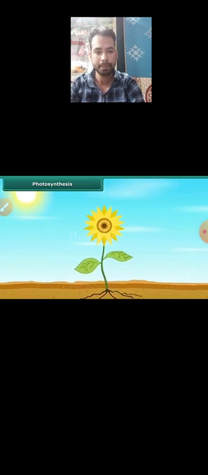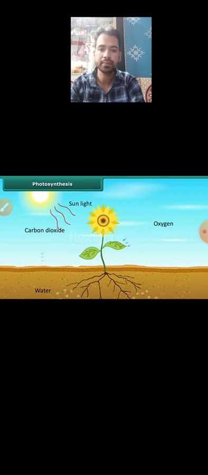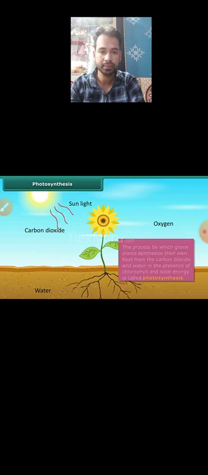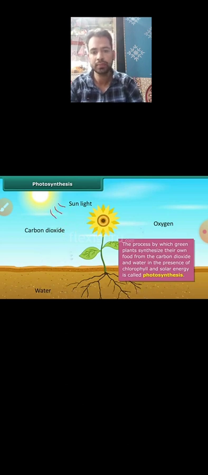As we know that green plants synthesize their own food. But do you also know that how they synthesize their own food? Actually, green plants make their own food by the process of photosynthesis. Photosynthesis is a process by which green plants synthesize their own food from the carbon dioxide and water in the presence of chlorophyll and solar energy.